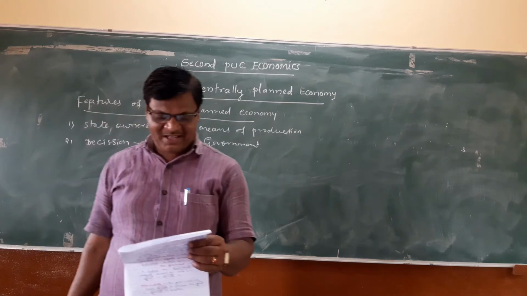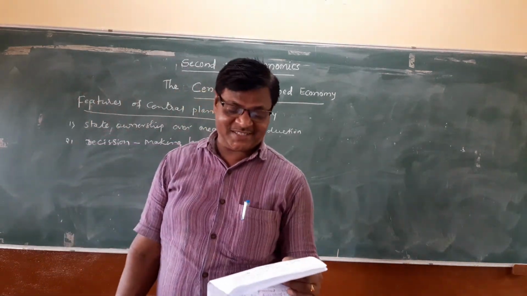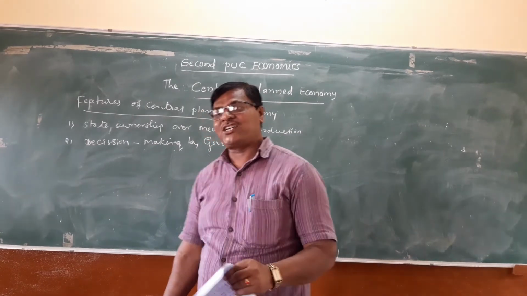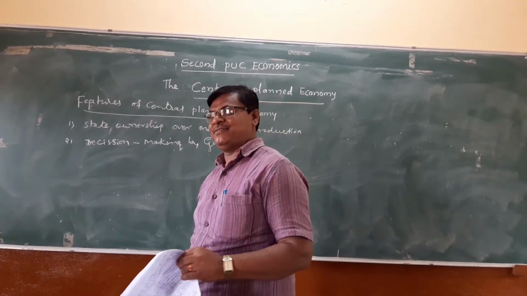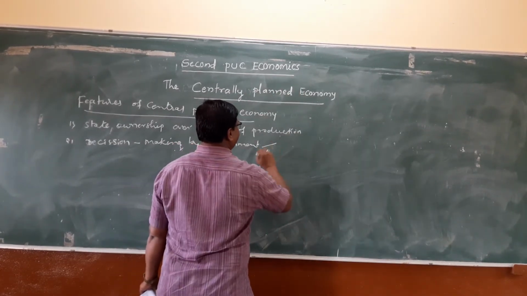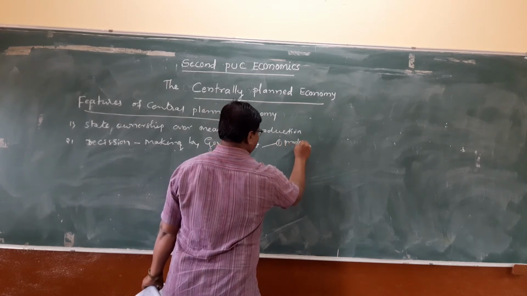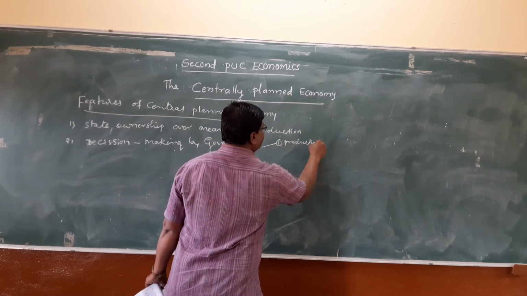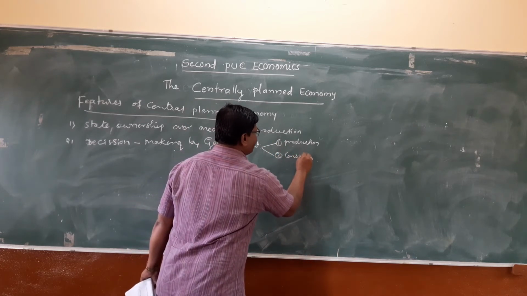The government takes all the decisions regarding production, consumption, and investment. The decision making by government regarding first one is production. Second one is consumption.